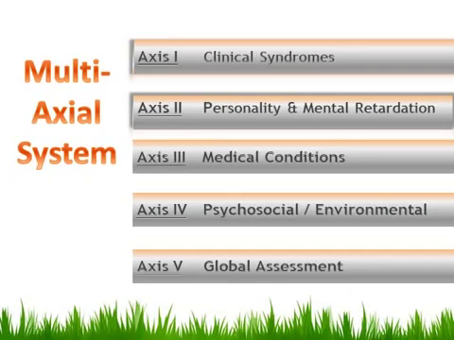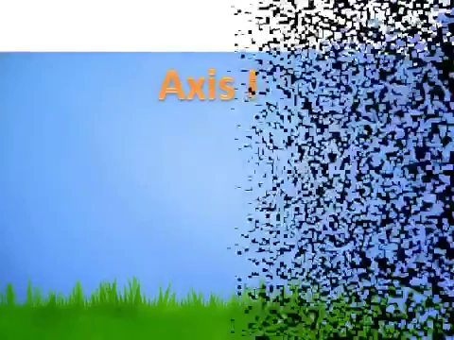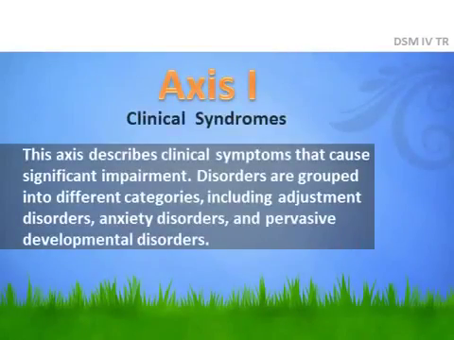Each axis contains a different context for these mental disorders to be viewed from. Axis 1 describes the clinical symptoms that cause significant impairment. Disorders are grouped into different categories, including adjustment disorders, anxiety disorders, and pervasive developmental disorders.